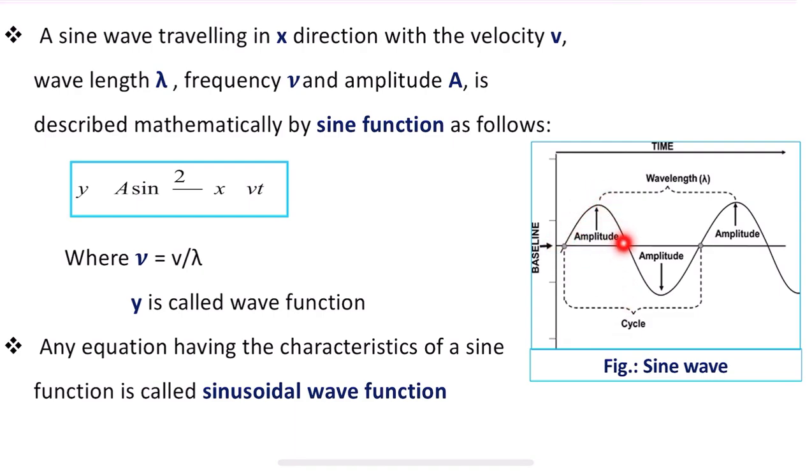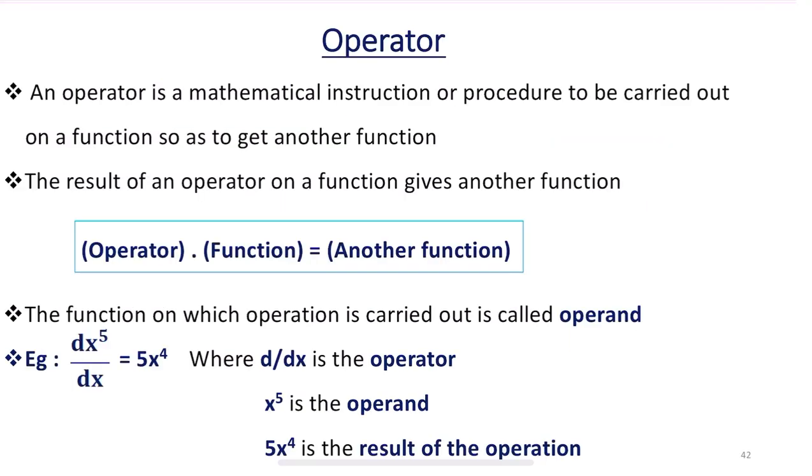This distance is measured as amplitude, and the distance between these two is measured as wavelength. Okay, and the upward and downward movement of the wave completes one cycle. So this is how we understand the sinusoidal wave function.